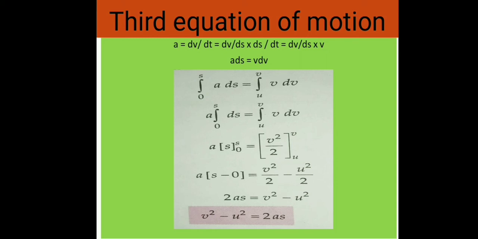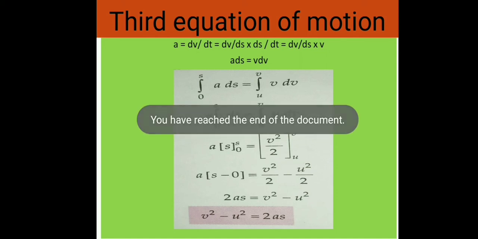Now again we have to consider the limits. When time t equals 0, velocity is small u, and distance traveled is equal to 0. And when time t equals small t, velocity will be v and distance traveled equals small s. Now integrate the above equation. The equation was a ds equals v dv. After integration we get the result a(s minus 0) equals v square upon 2 minus u square upon 2, that is 2as equals v square minus u square, or you can say v square minus u square equals 2as. This is the third equation of motion.